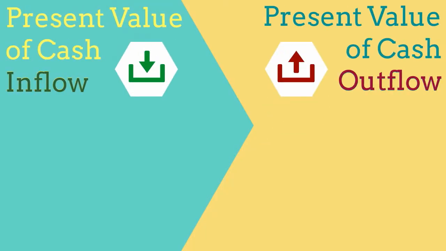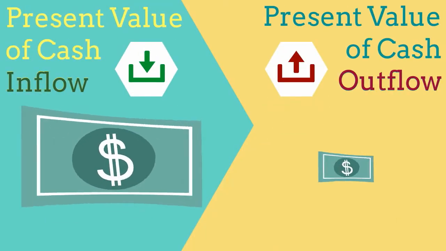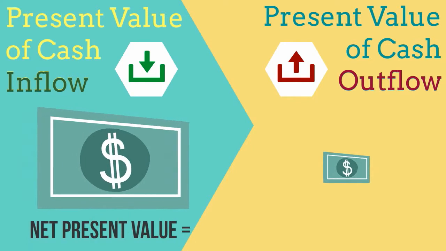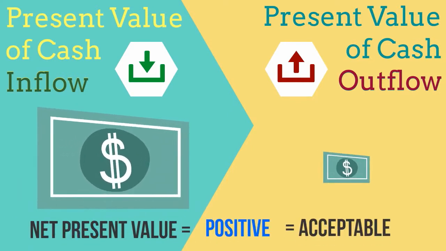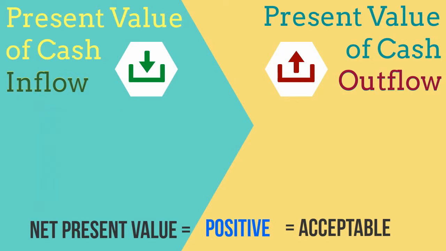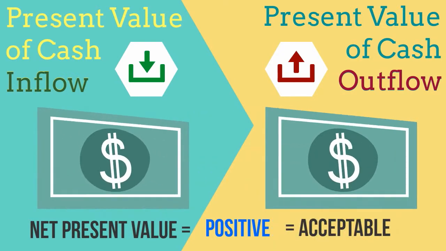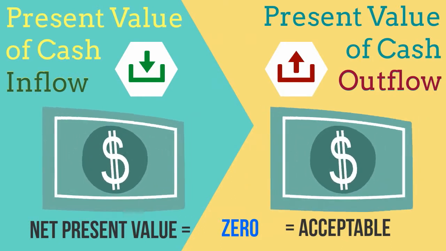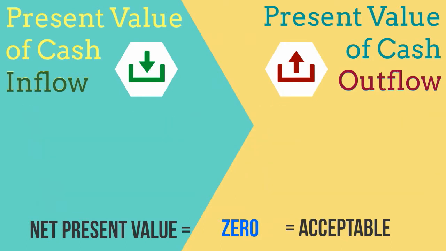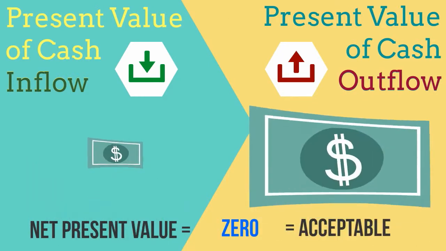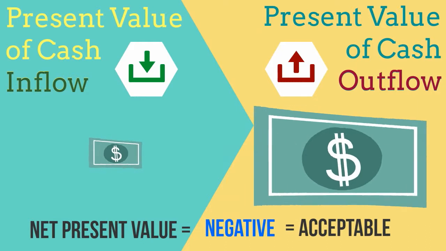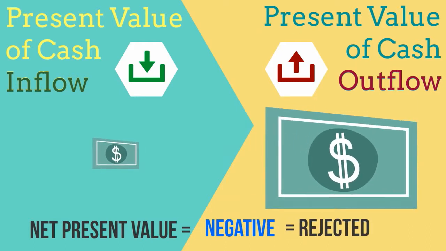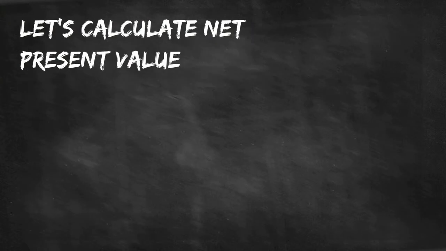If present value of cash inflows is greater than the present value of the cash outflows, the net present value is said to be positive and the investment proposal is considered to be acceptable. If present value of cash inflow is equal to present value of cash outflow, the net present value is said to be zero, and the investment proposal is considered to be acceptable. If present value of cash inflow is less than present value of cash outflow, the net present value is said to be negative, and the investment proposal is rejected. Let's calculate net present value.